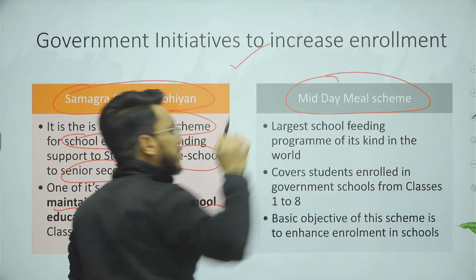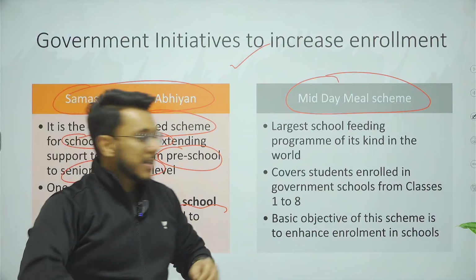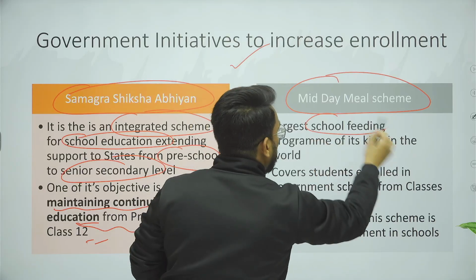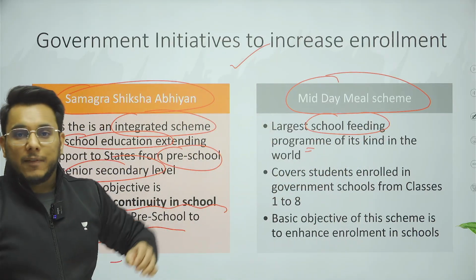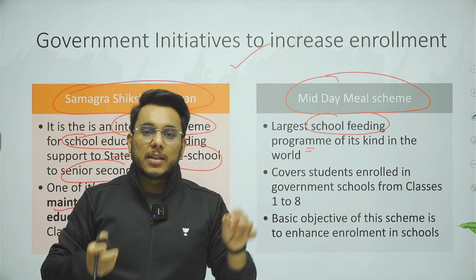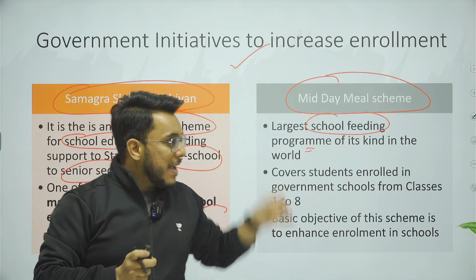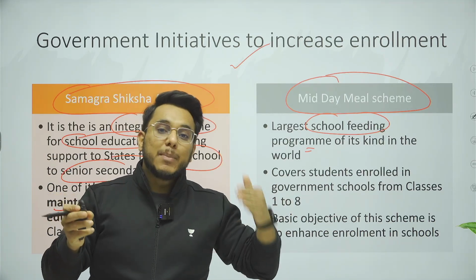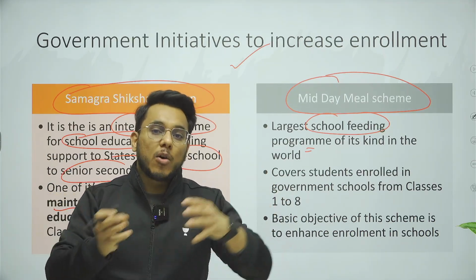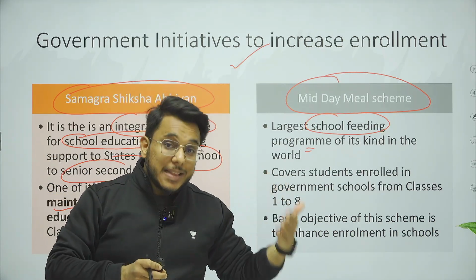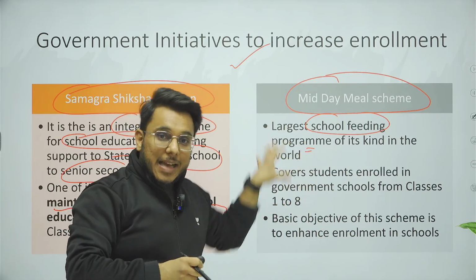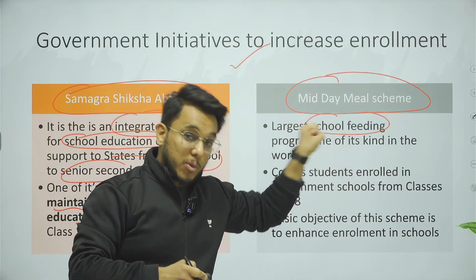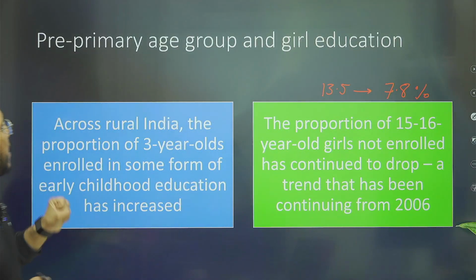Then midday meal schemes have also played a very important role. Guys, understand this: the midday meal scheme is the world's largest school food feeding program where students are provided cooked lunch meals. When the pandemic was going on and the schools were closed, midday meal schemes continued in one or the other capacity, and in order to avail that benefit, parents decided to send their children to school, particularly the government school. So the midday meal scheme has played a very important role.